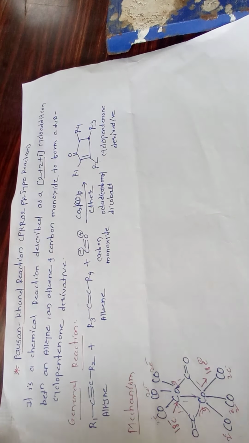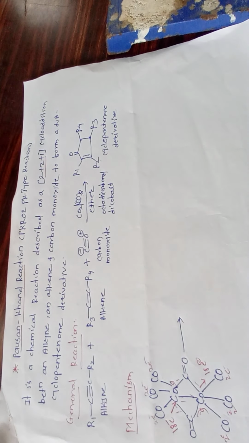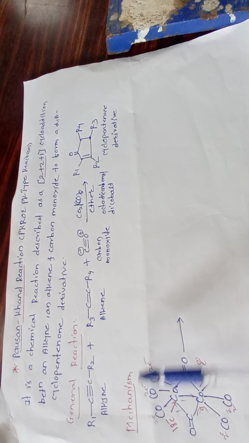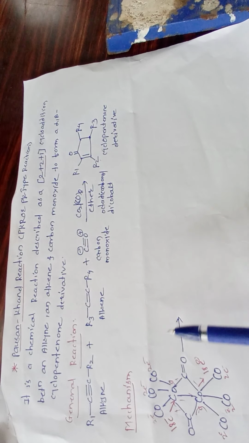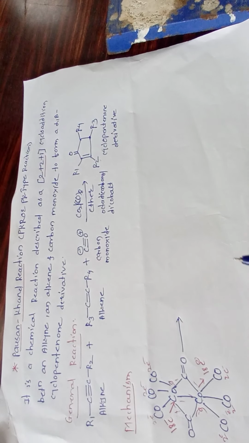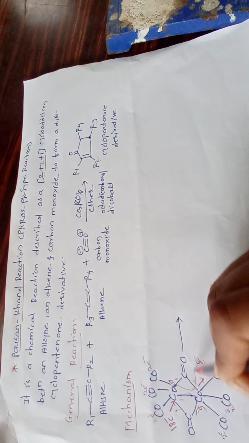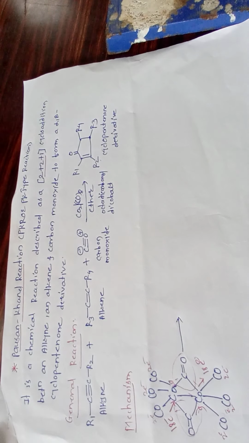Here we can remove two carbonyl groups. So this 18 electron complex gets converted into a 16 electron complex, then your reaction can proceed. So there is loss of 2 electrons. Here, for example, we can reduce this to bridging carbonyl, then formation of this.